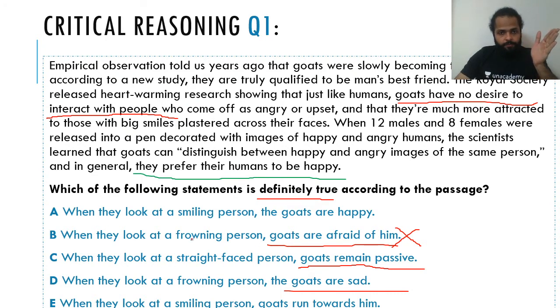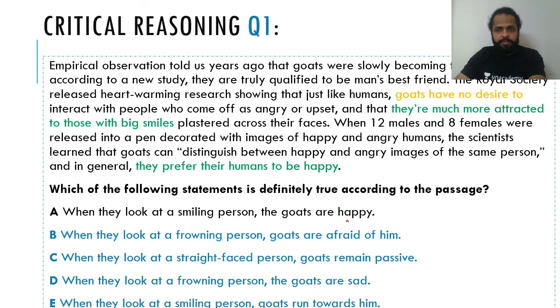So see, first one, goat. There's nothing in the passage that says they are afraid of him. Nothing says they are passive, nothing says they are sad, and nothing says they run towards him. Of course, this is definitely not there. So what are you left with? You're left with just option 1, and that is actually the right answer. Option 1 is the right answer.